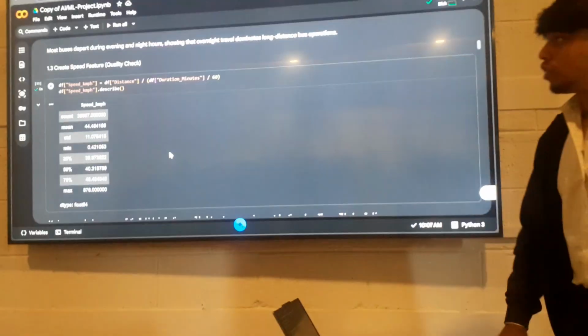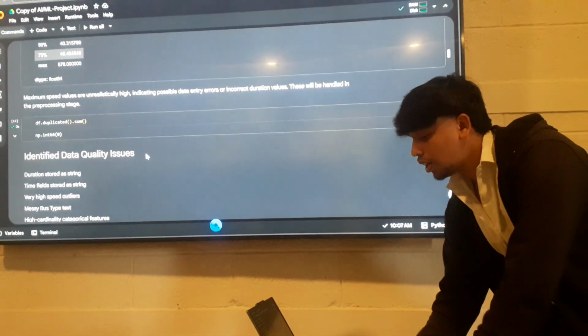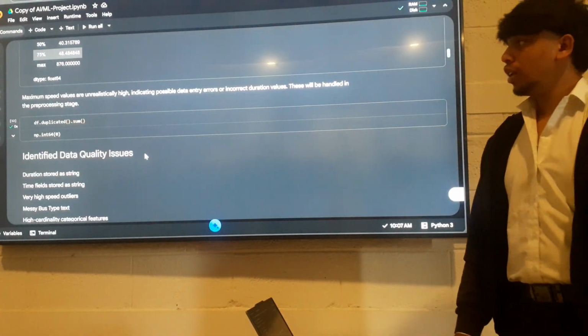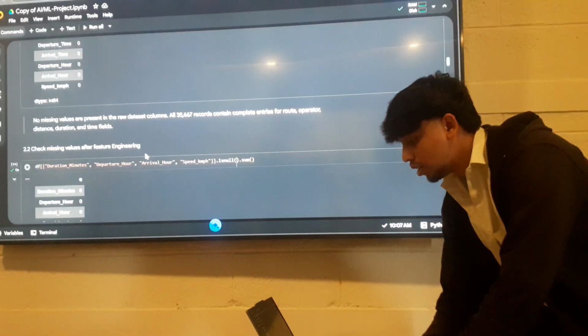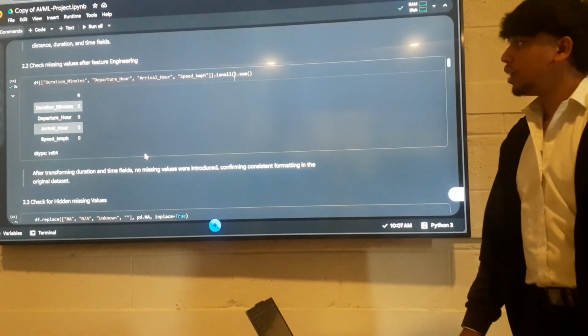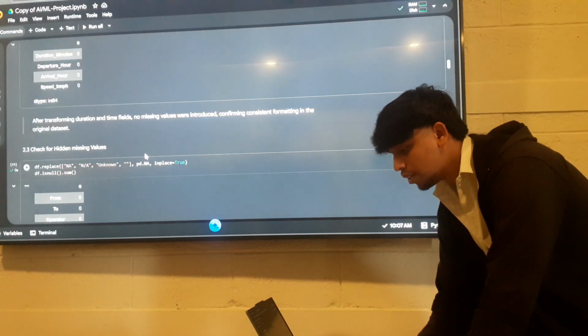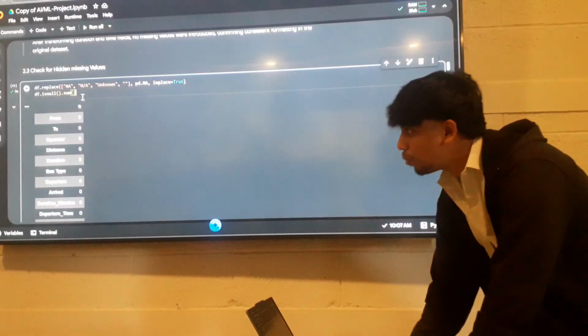Next, I created a column called speed kilometer per hour by calculating from the distance and duration minutes of each operator. Then I tried to find any duplicate values and I found none. Then I tried to find missing values and there were no missing values in my dataset. I even checked the columns I created, and there were no missing values in those either. I also checked for null values in string format, and even these were not in my dataset.